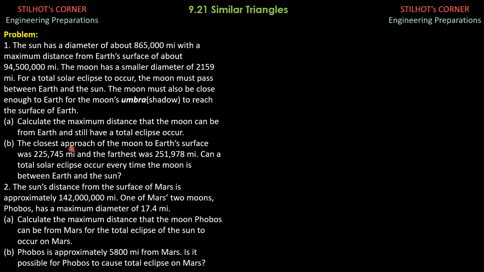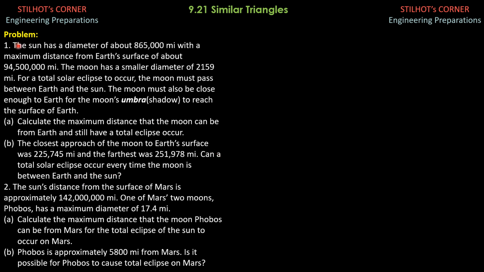Then B, the closest approach of the Moon to Earth's surface was 225,745 miles, and the farthest was 251,978 miles. Can a total solar eclipse occur every time the Moon is between Earth and the Sun?